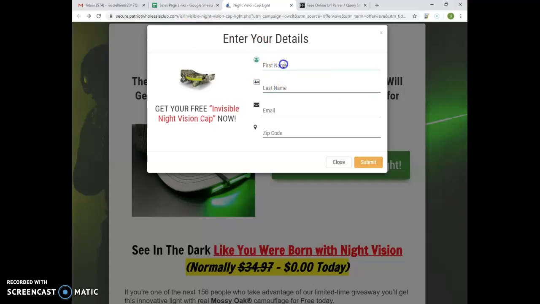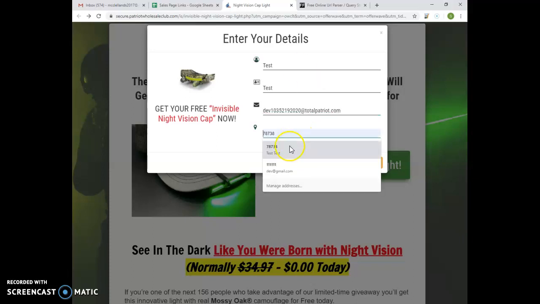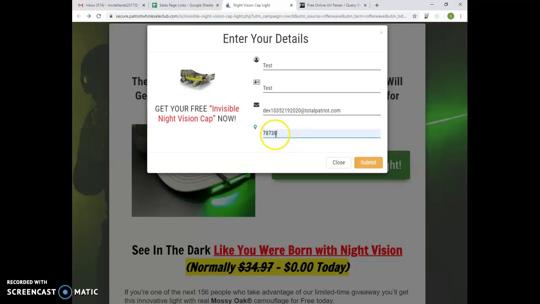If you're testing, your first name must be Test, last name also Test, then the email, you need to start with dev, and also the date here, because it needs to be unique. And the zip code is 78738. This is the zip code for our testing address.